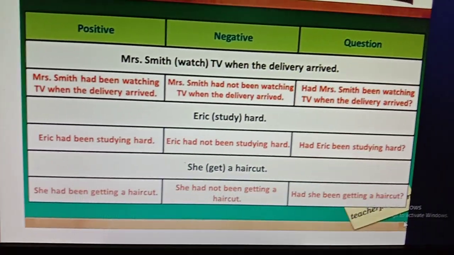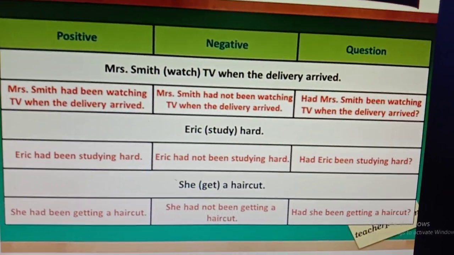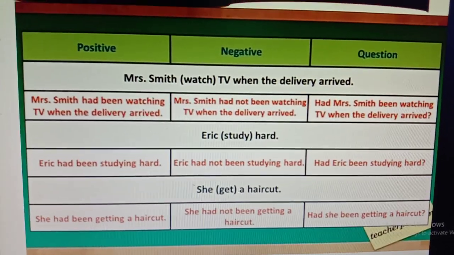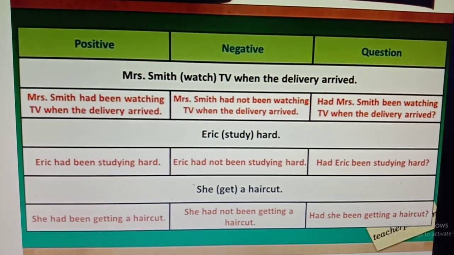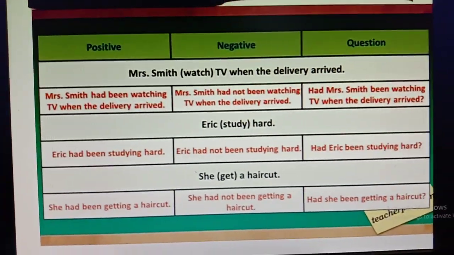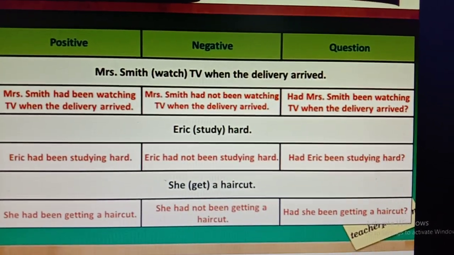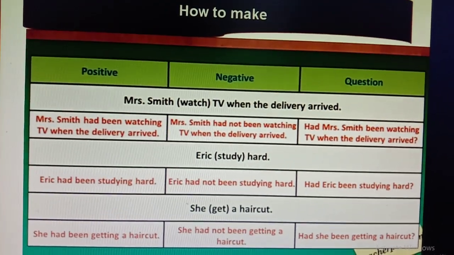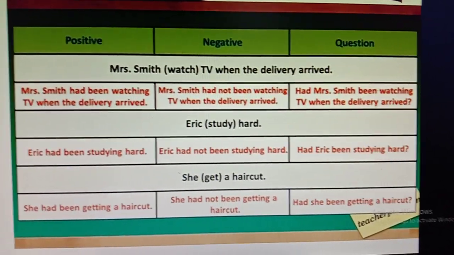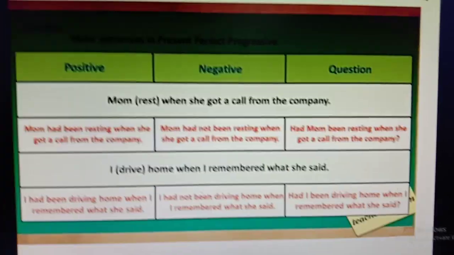So these are the sentences. First of all I will give you some simple sentences and you have to transfer them into positive, then negative, then the interrogative sentences. In the exam you may have sentences like this. So please boys, practice more and more, and you know, if you practice more you can do well. Without practicing you will forget everything.